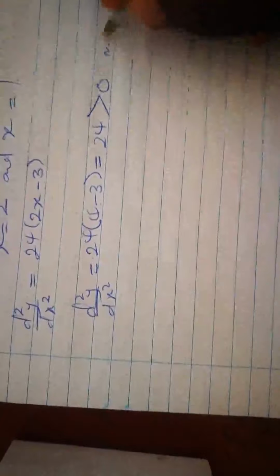We're going to substitute x with 2 the first time. So d squared y/dx squared will be equal to 24 times (2 times 2, that's 4, minus 3), which is equal to 24. So d squared y/dx squared is equal to 24 when x is equal to 2. So what are we saying here? When the value for d squared y/dx squared is greater than 0, that point will be the minimum point.